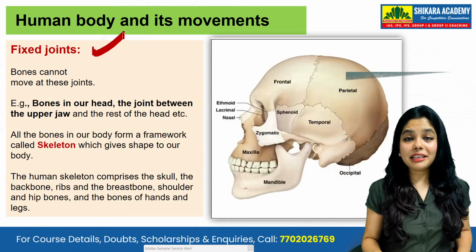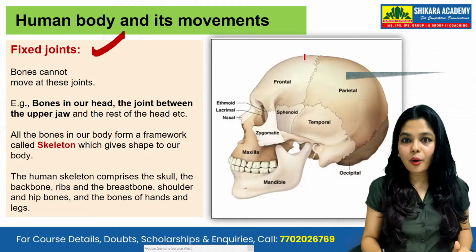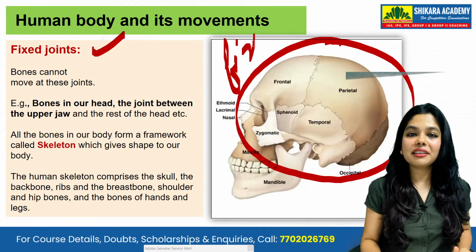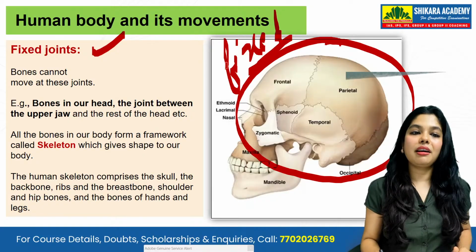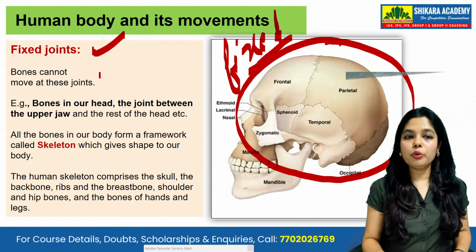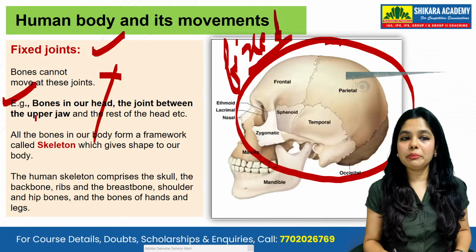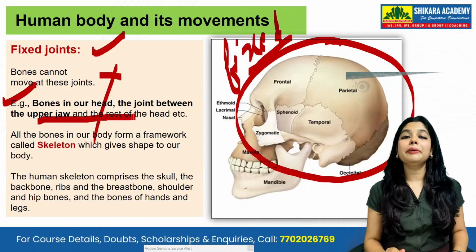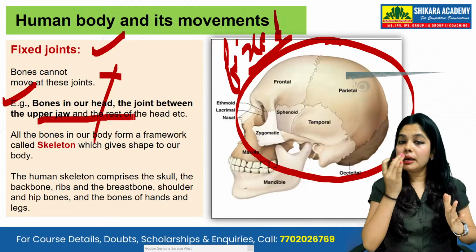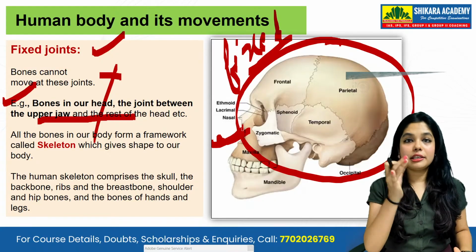Then something is called fixed joints. So your skull, the skull of human beings, is fixed, and bones cannot move at these points. For example, the bones in our head, the joint between the upper jaw and the rest of the head. The upper jaw which we have here does not move.